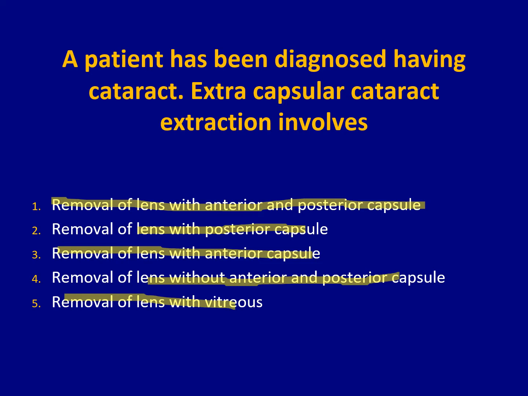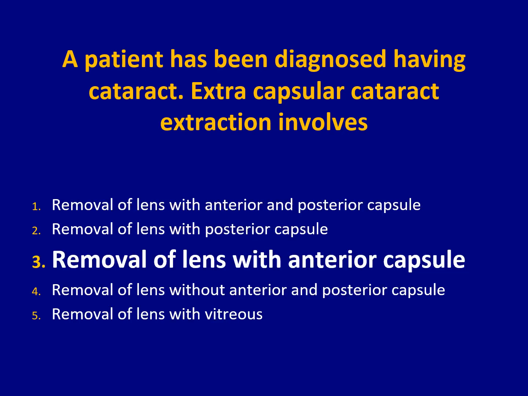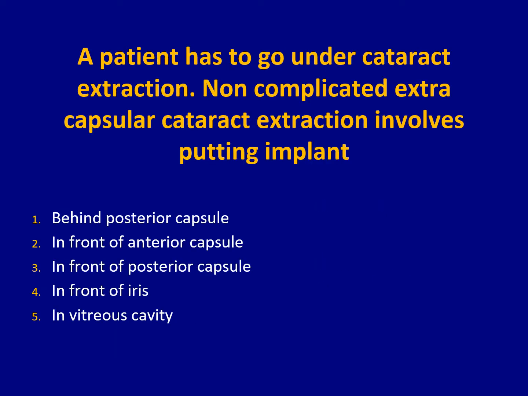So from the knowledge we already gained, extracapsular cataract extraction, this is the lens and this is the nucleus. We remove first the anterior capsule and then the nucleus. So it involves removal of the nucleus with the anterior capsule. So removal of the lens with the anterior capsule will be the answer.